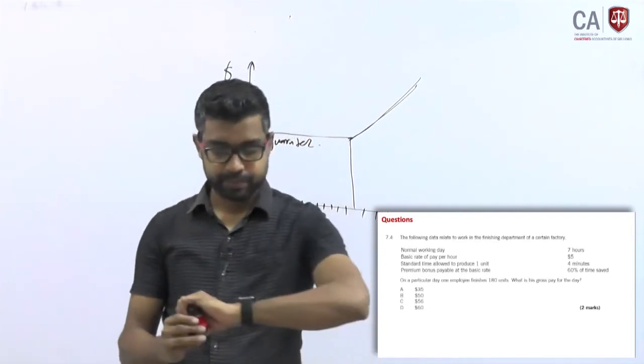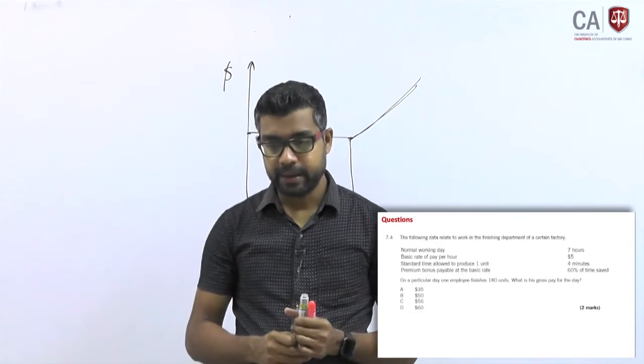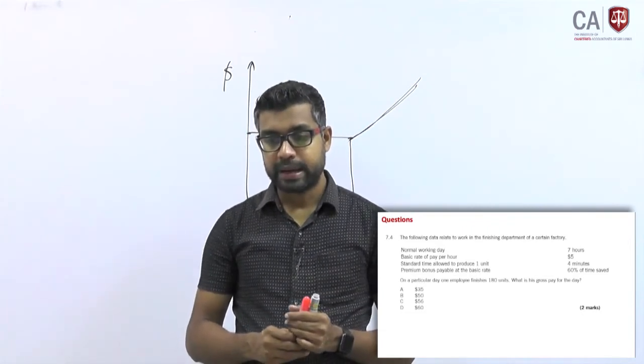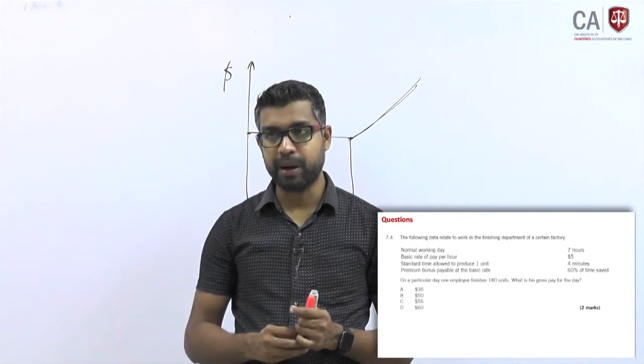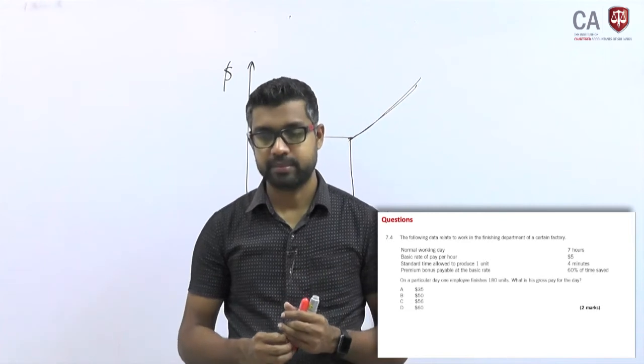Question number 4. The following data relate to work in the finishing department of a certain factory.